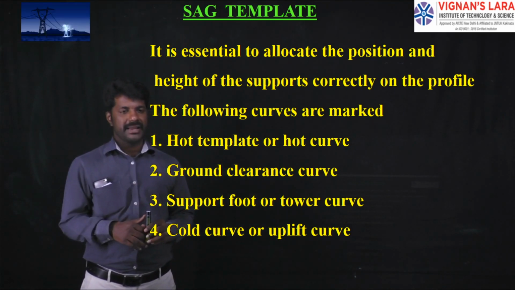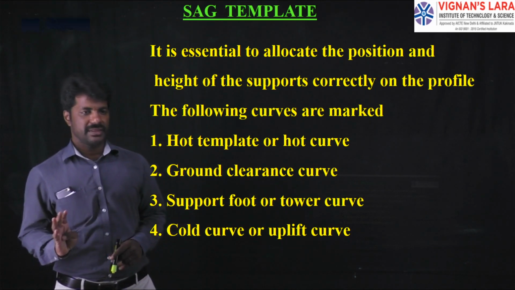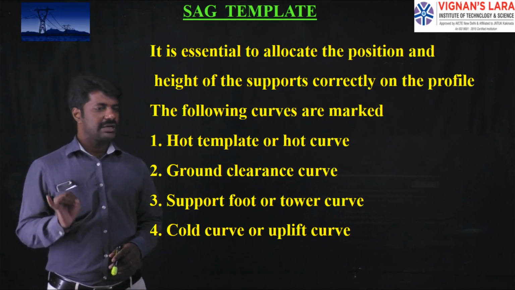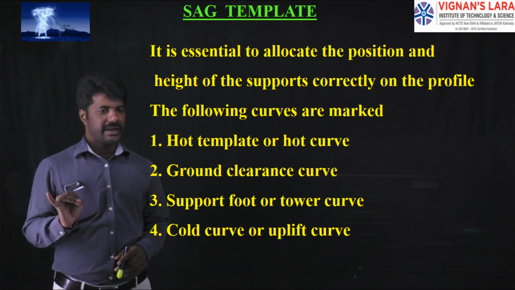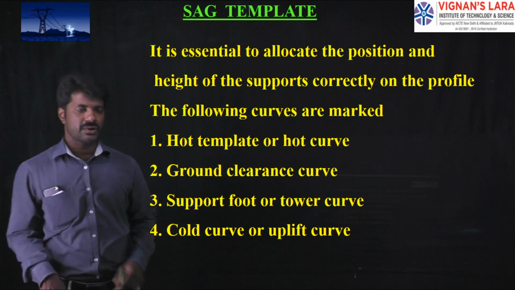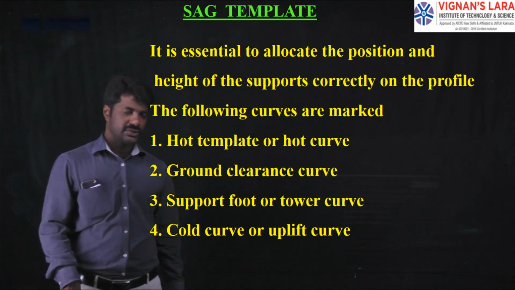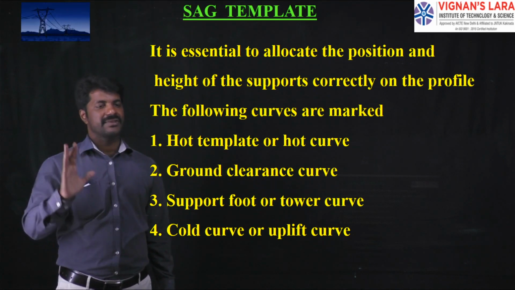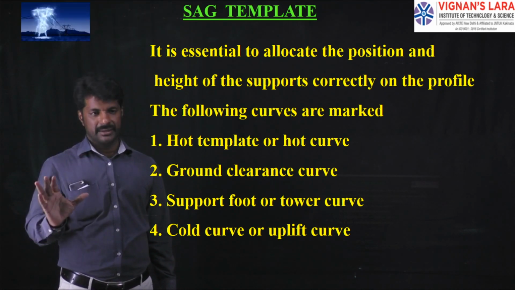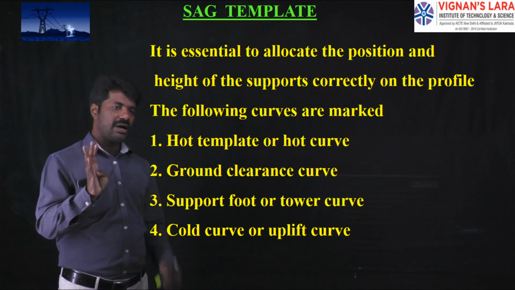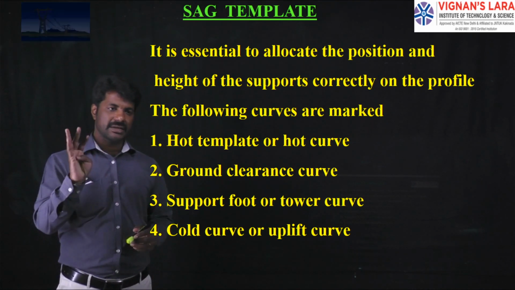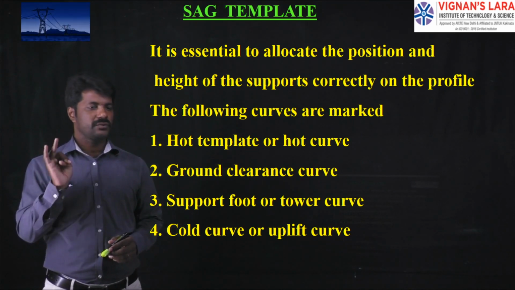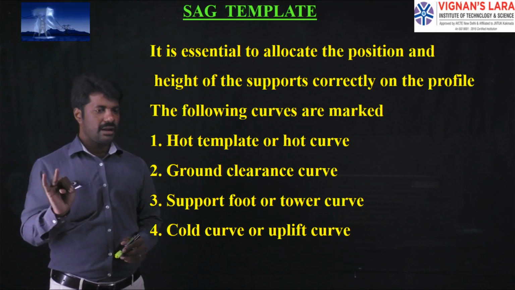The curves are mainly categorized into 4 types. They are called the hot curve, the ground clearance curve, the support curve, also called the tower curve, and the cold curve. The cold curve is also called the uplift curve. So the 4 following curves will be helpful for analyzing the heights of the supports in an accurate manner. What are they? The hot curve or hot template, the second one is the ground clearance curve, the third one is the tower curve, and the fourth one is the cold curve or uplift curve.